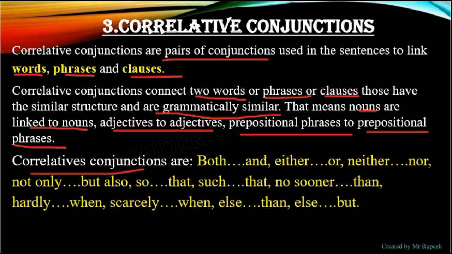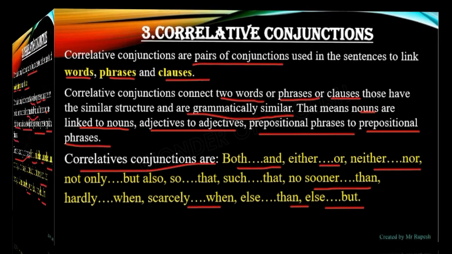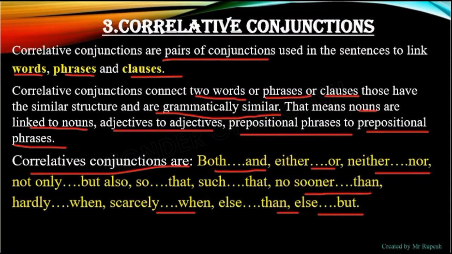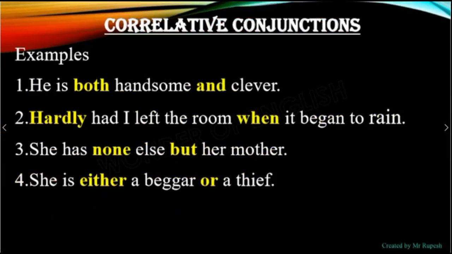Examples of these correlative conjunctions are both and, either or, neither nor, not only but also, so that, such that, no sooner than, hardly when, scarcely when, else then, else but. These are only a few examples. There are many more. If you open any grammar reference book at home, you will find many examples written in your book. So kindly see to it also.